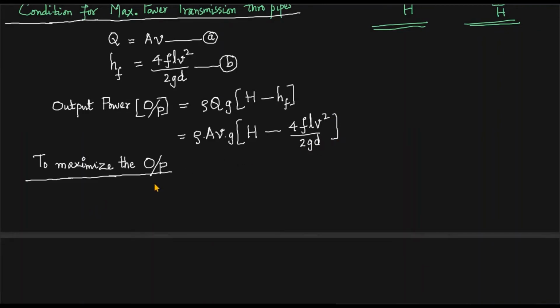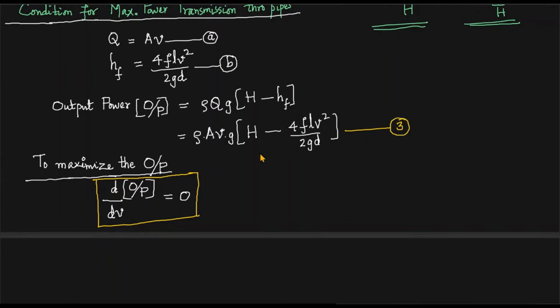So what do we do? Keeping the rest as constants, we will take the derivative of this output power expression with respect to the prime parameter which determines the output power. The value of output power is velocity. So take the derivative of output power with respect to velocity, and then we will equate that to 0. Once you write the output power in terms of velocity and this head loss due to friction expression, after introducing that into the expression, let it be equation number 3.